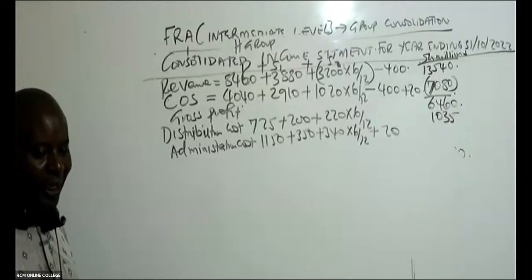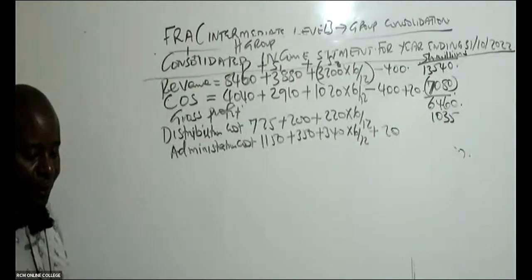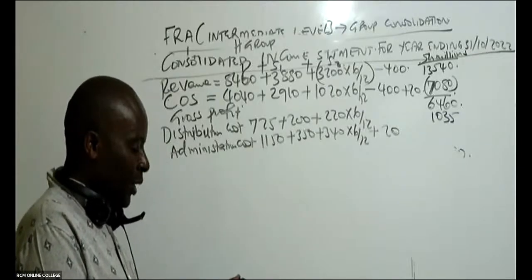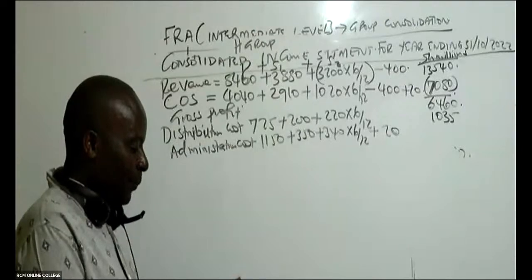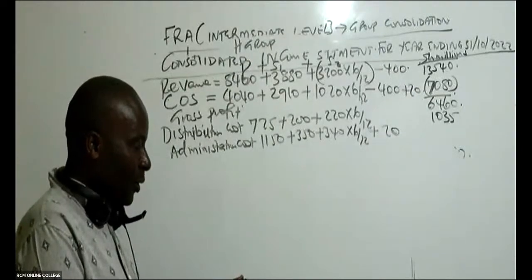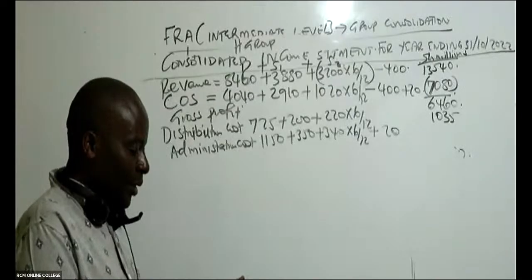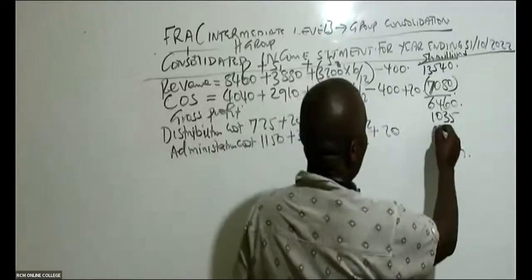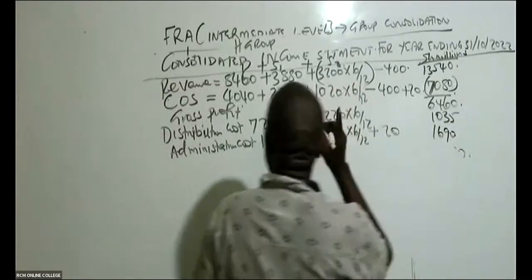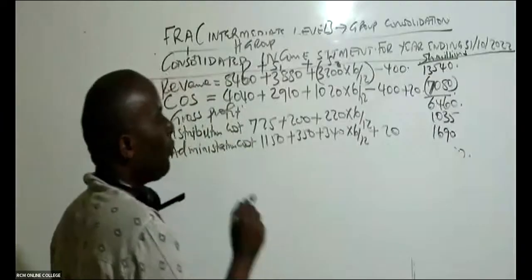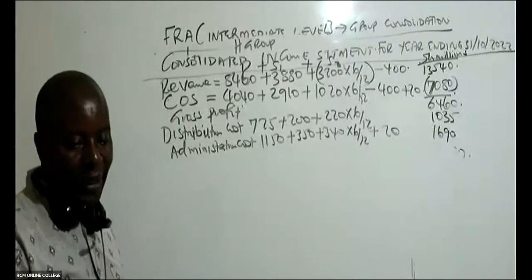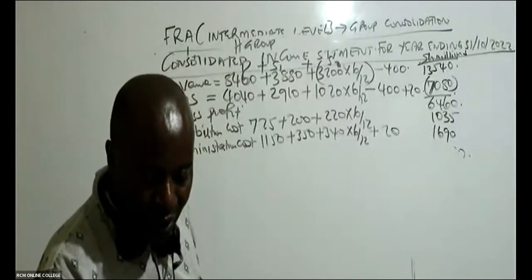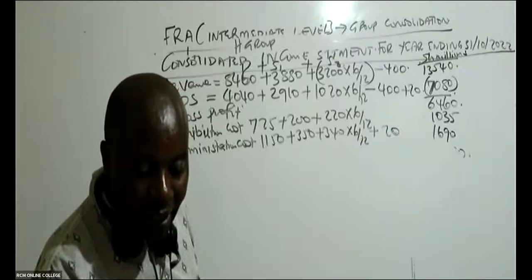LC, I hope you have been able to see it can't be 60, because 60 is for 3 years. So we have 1150 plus 350 plus 340 times 6 over 12 plus 20, which gives me 1690. So please remember administrative costs. Don't forget those impairments of intangible assets.